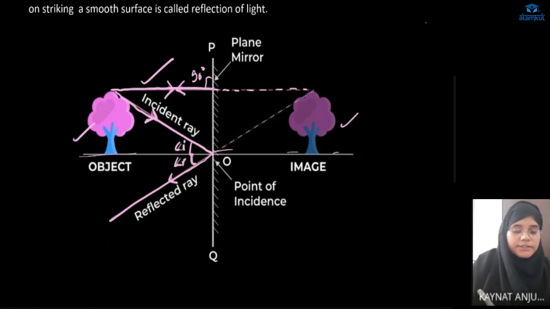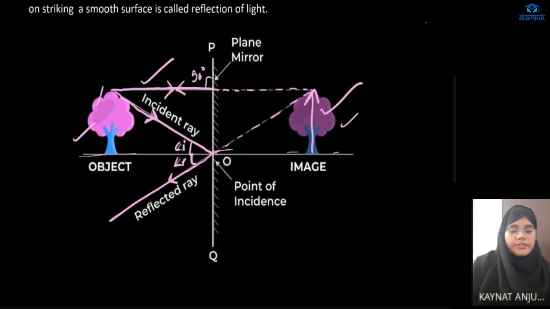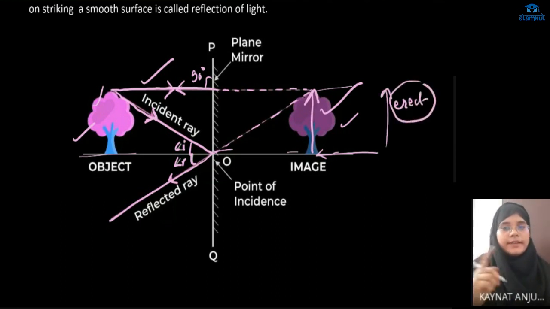So this is making an angle of reflection, and we will join these two lines, and wherever they meet, we will draw the image of the object. This is the image of the tree, the head of the tree and the tail of the tree. This image is erect, and whenever we get an erect image, it is always virtual.